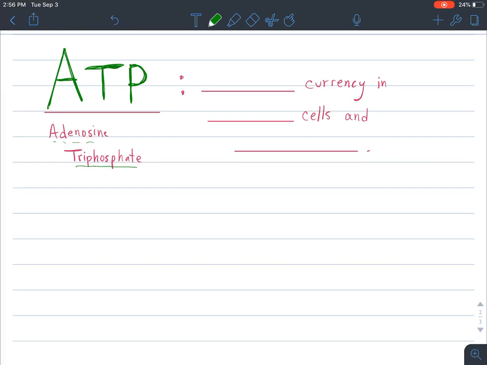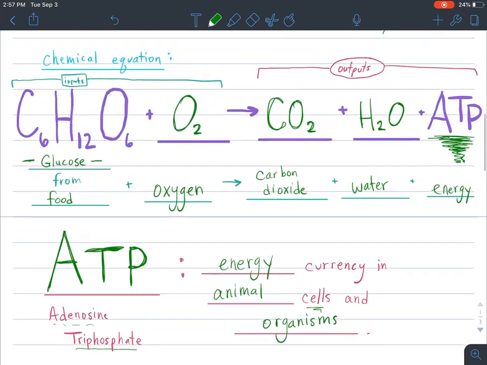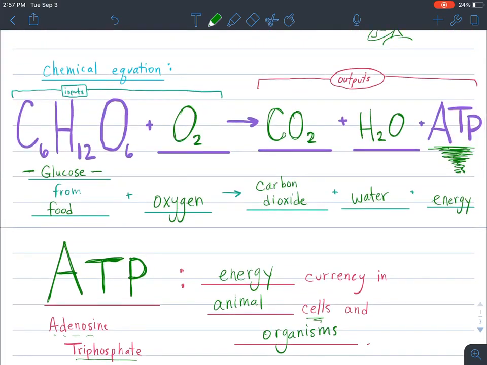Anyway, ATP is the energy currency in animal cells and organisms. So whether we're talking about the whole organism or just the cells, ATP is that energy currency. It's what we use in order to get the energy inside of our cells. Like I said, plants go through photosynthesis. Animal cells, though, and animals as organisms, we want to produce that ATP, and we do it through cellular respiration,